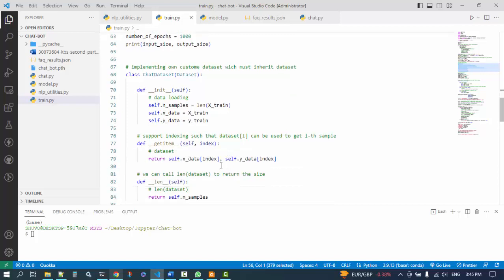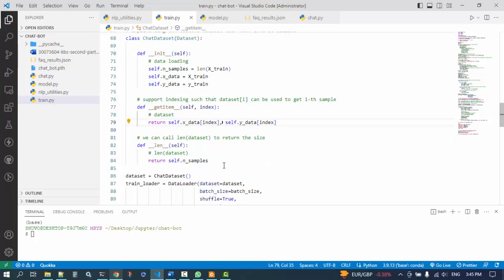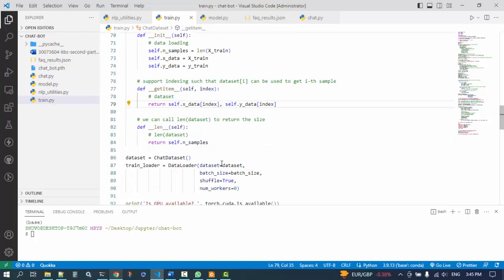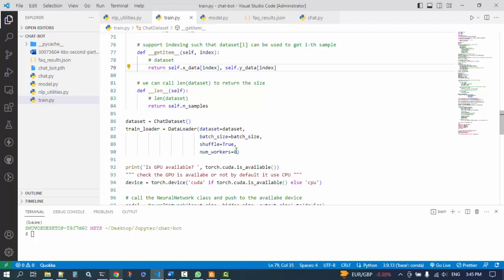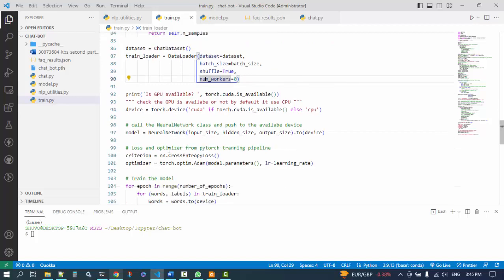Here I have prepared the dataset class for PyTorch, and here is the load function to load the dataset, preparing the training data to feed the PyTorch model.